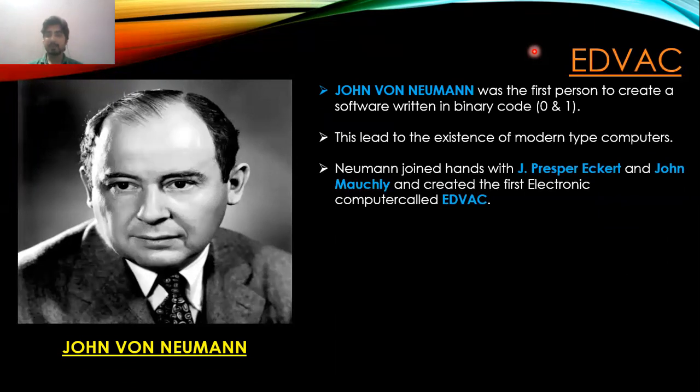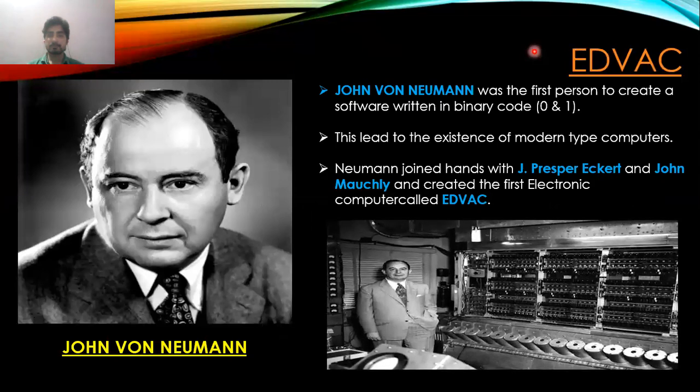Neumann joined hands with J. Presper Eckert and John Mauchly and created the first electronic computer called EDVAC. Now in the picture you can see John von Neumann standing in front of the computer. So this is that computer which was created by John von Neumann. This is that EDVAC, the first electronic computer. The full form of EDVAC is Electronic Discrete Variable Automatic Computer.